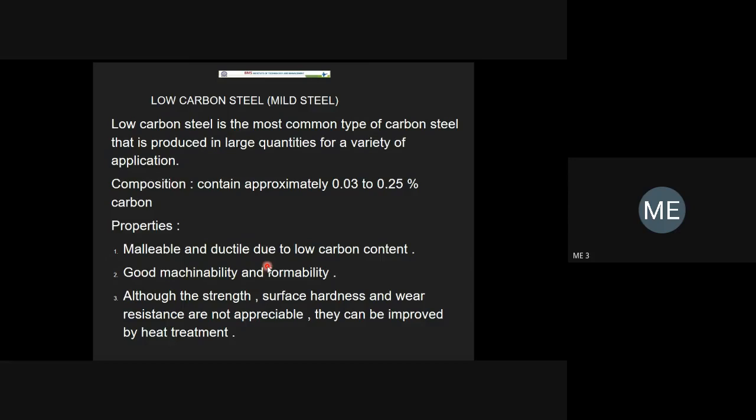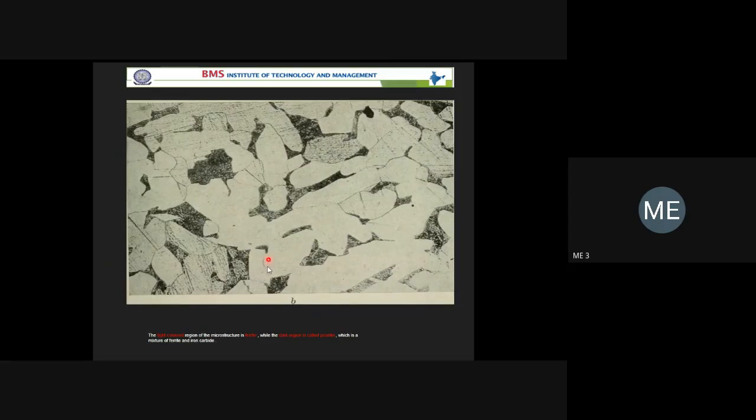And it has good machinability and formability. Formability is nothing but that we can bend it. Imagine we have mild steel sheets that can bend as per our requirement without any breaking. Those are the properties. So this is the microstructure. For your test, I will not ask for the microstructure, just the properties, the application, and if you remember the percentage of carbon. If you are able to write the microstructure also, that is better. But still, we have to finish the microstructure.